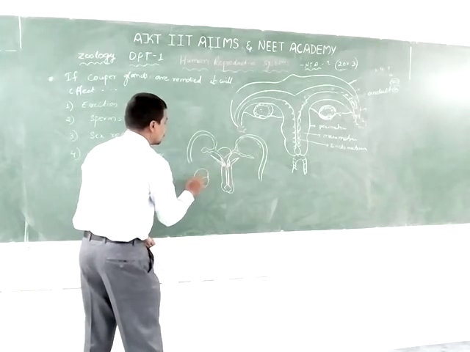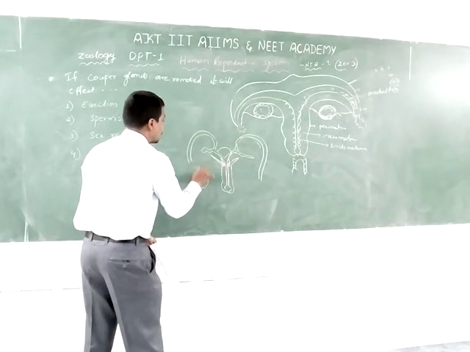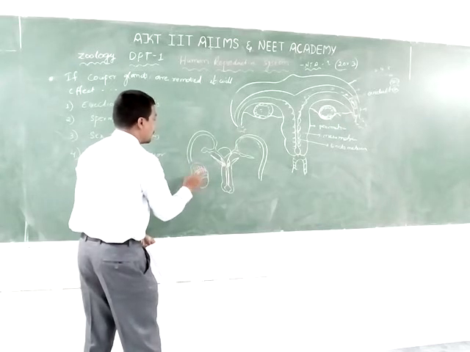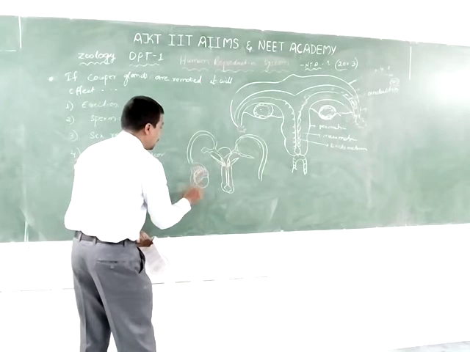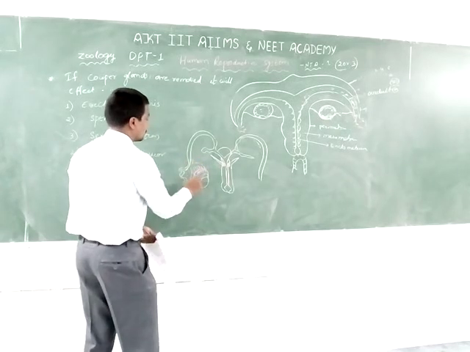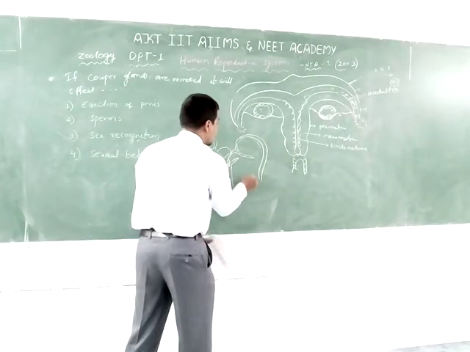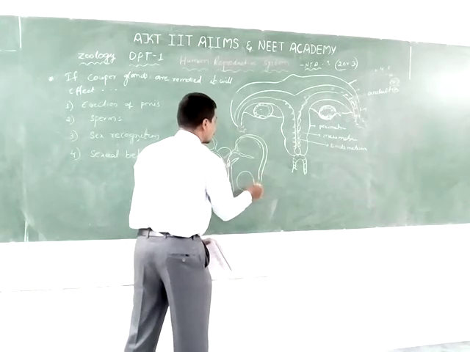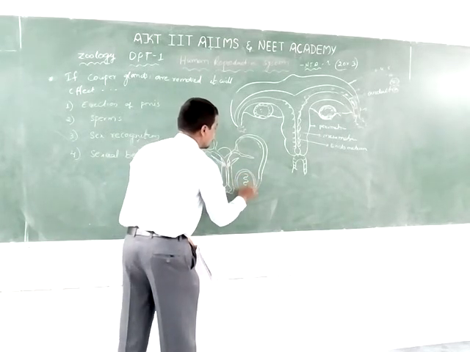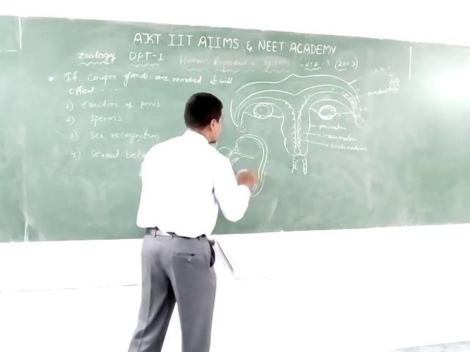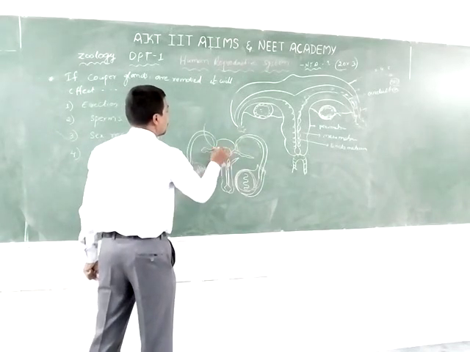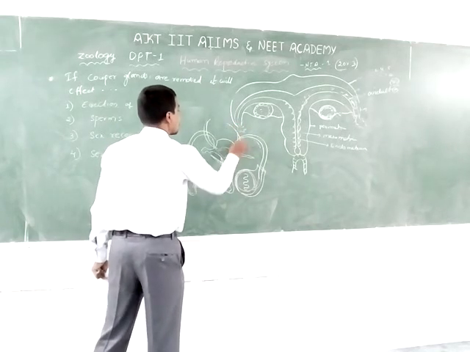Now these are the testes, one pair of testes, with the testicular tubules. They form the epididymis, where sperms are retained. Also shown are the urinary bladder, the ureters, and the urethra.